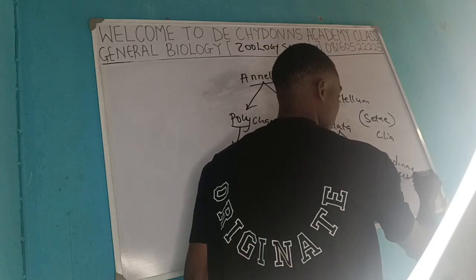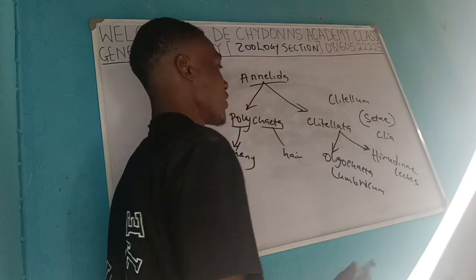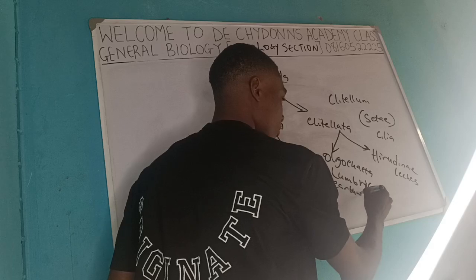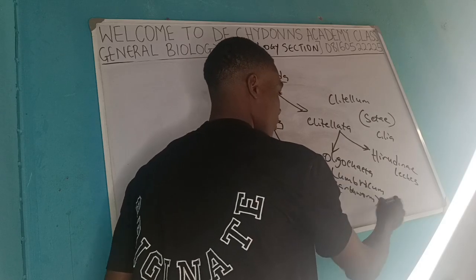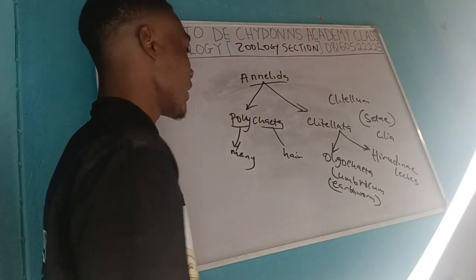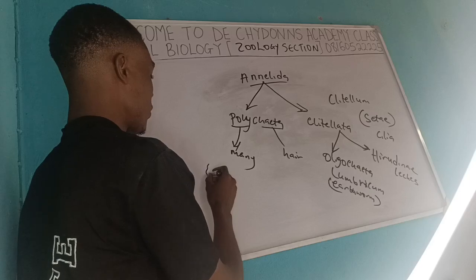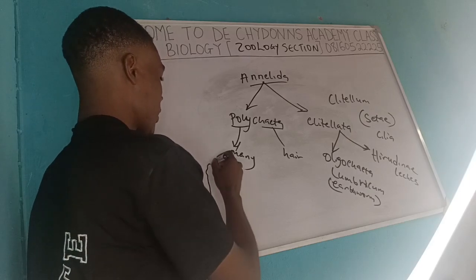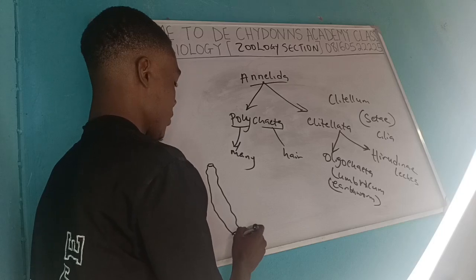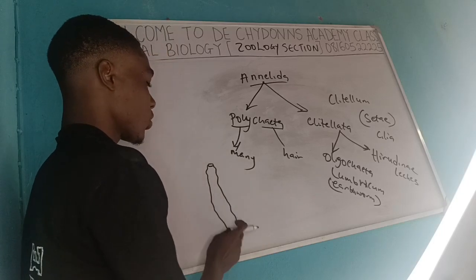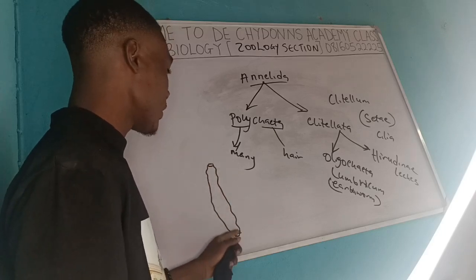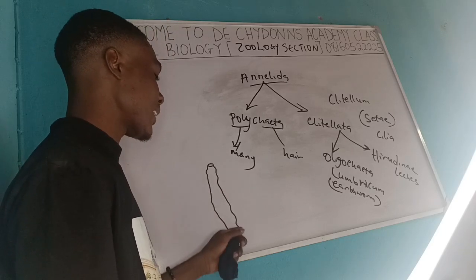Lumbricus is an example that I can find here. The leeches are the other ones. So lumbricus is an earthworm. If this were to be the last segment of the earthworm, it means that the seta runs all over their body, apart from the first segment and the last segment.